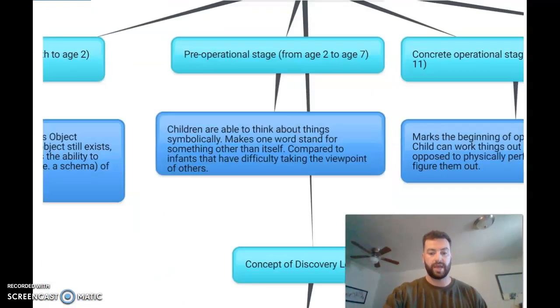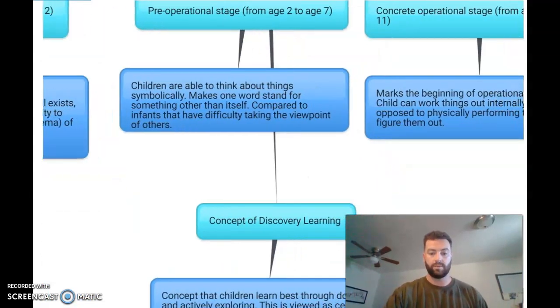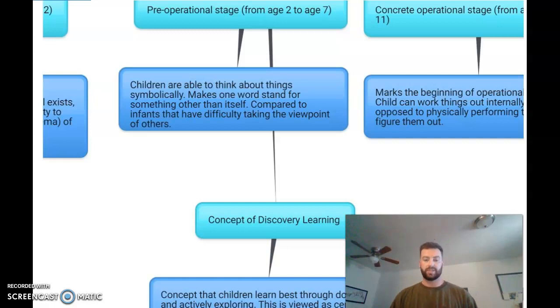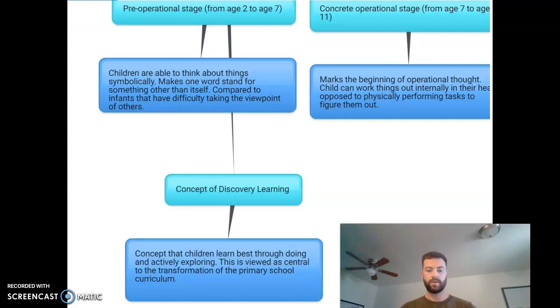Now we break up this entire thing. We need to look at the concepts of discovery and learning. Now the concepts of discovery and learning teach us that children learn best through doing and actively exploring. This is viewed as essential to the transformation of the primary school curriculum that we have today. By performing the skills and doing it for themselves, they're able to acquire the knowledge more efficiently and able to solidify that understanding of concepts cognitively through their own personal experiences and attempting the skills themselves.